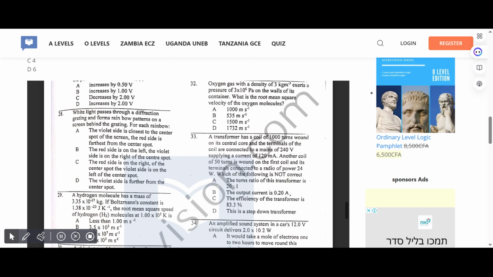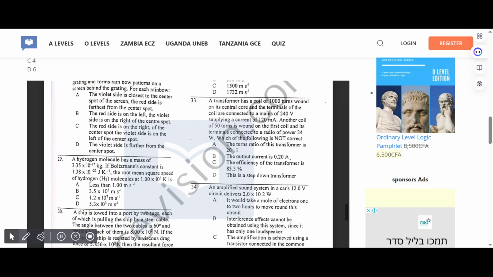White light passes through the diffraction grating and forms rainbow patterns on a screen behind the grating for each rainbow. Correct answer for 28 is A. The violet side is closest to the center spot of the screen. The red side is farthest from the center spot.